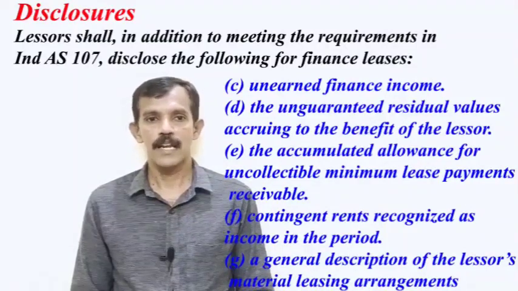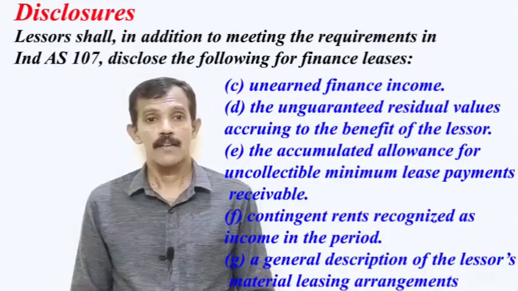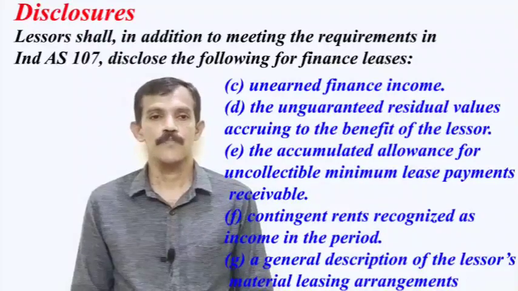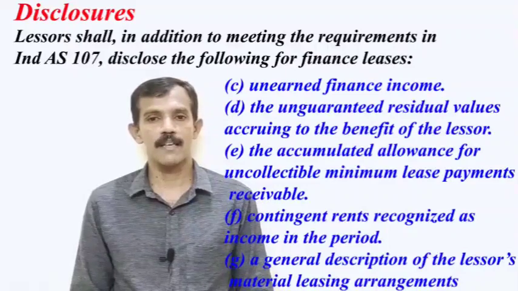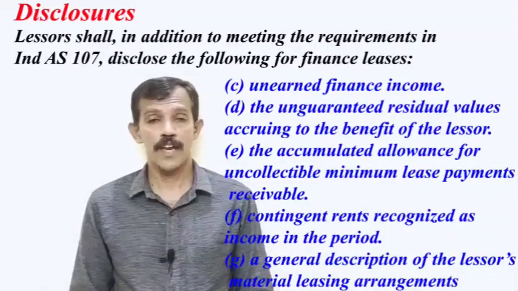Fourthly, the unguaranteed residual values accruing to the benefit of the lessor. Fifthly, the accumulated allowances for uncollectible minimum lease payments receivable. Then contingent rents recognized as income in the period. And lastly, a general description of the lessor's material leasing arrangements. These are the things to be disclosed in case of finance lease.